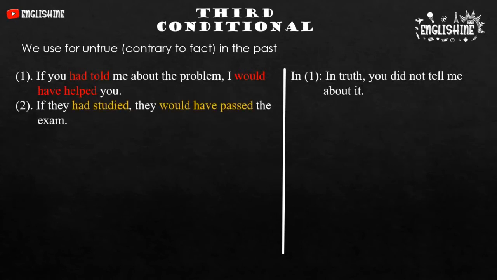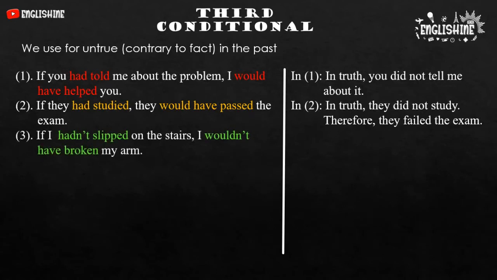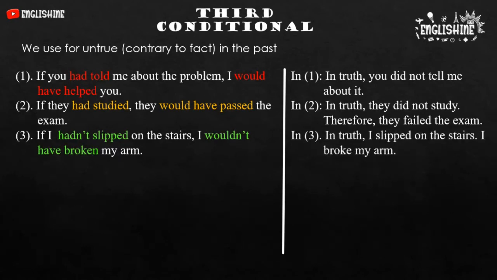If they had studied, they would have passed the exam. In truth, they didn't study, therefore, they failed the exam. Number 3. If I hadn't slipped on the stairs, I wouldn't have broken my arm. In truth, I slipped on the stairs. I broke my arm.